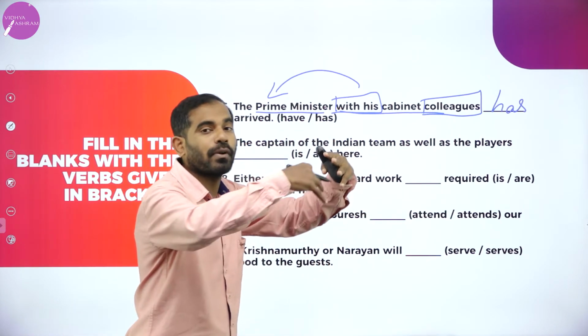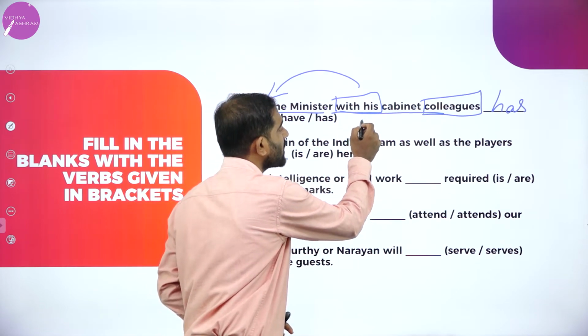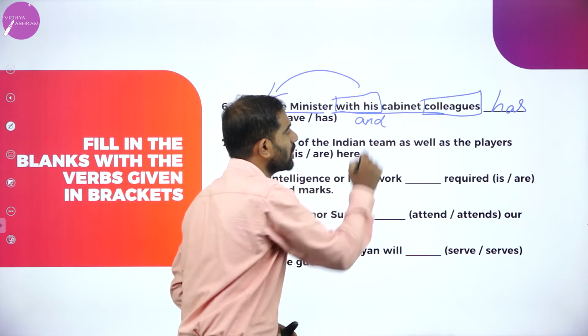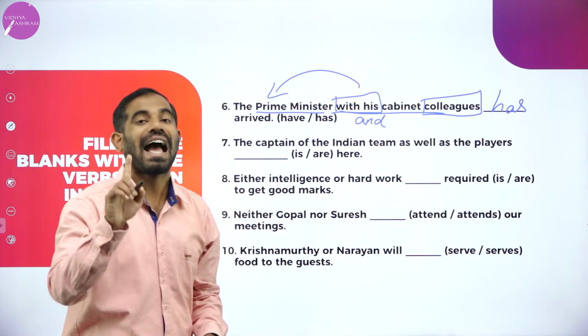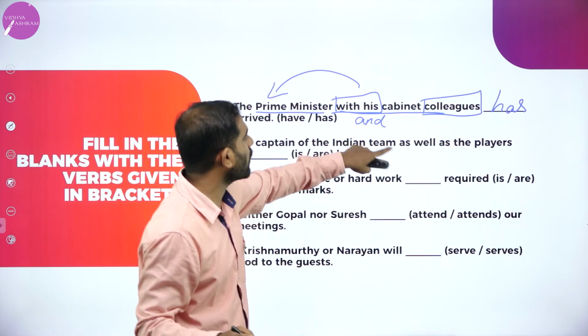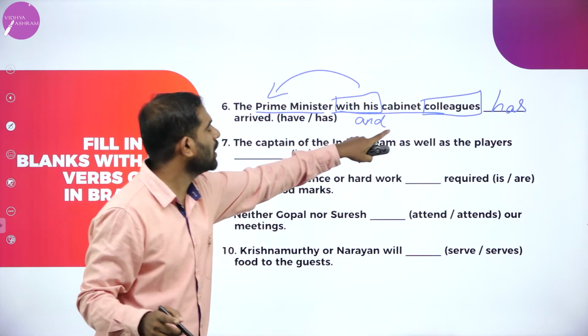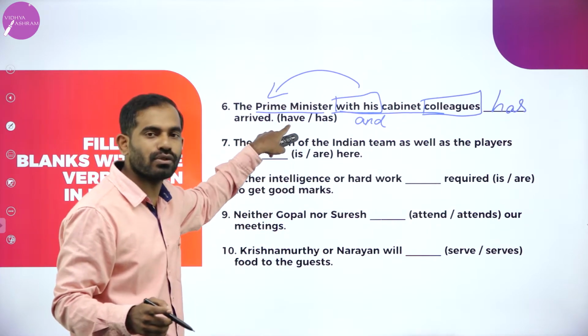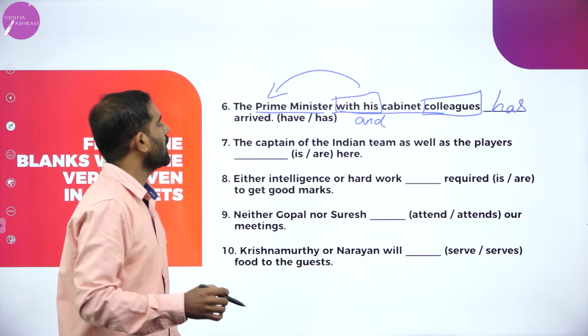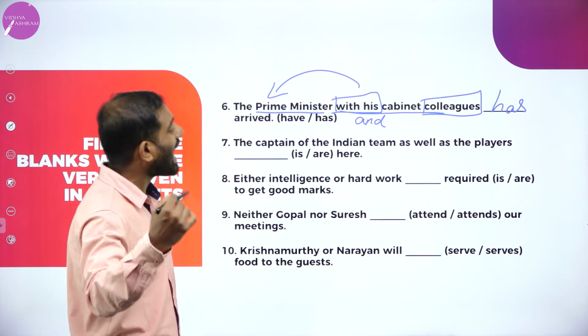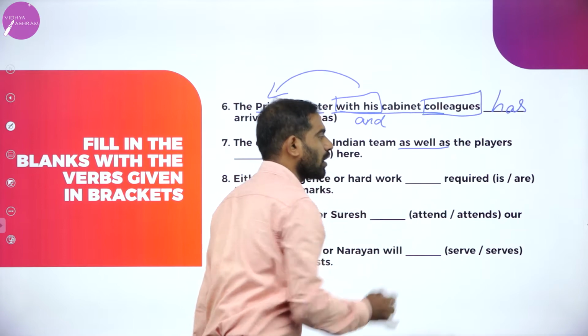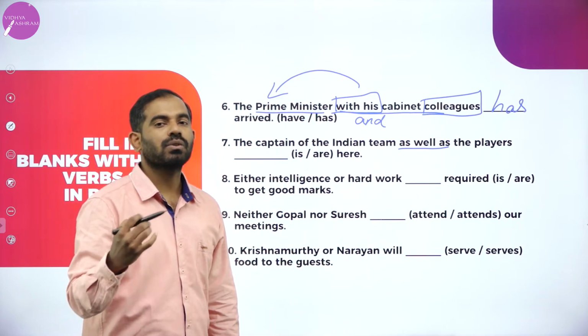Because we are going to club them here. Remember, these words are not joined by and. If you join both of them, of course, it makes it plural. Then we are going to use have. The captain of the Indian team, as well as... there is a particular rule in subject-verb agreement.